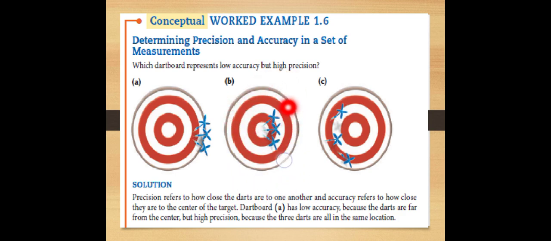These points are in the center and also close to each other, so they show good precision and good accuracy. But board C shows poor precision and poor accuracy because the points are far away from each other and also far away from the center.